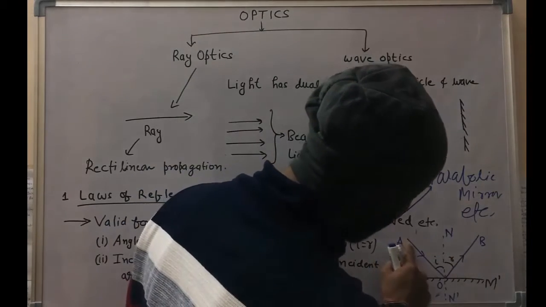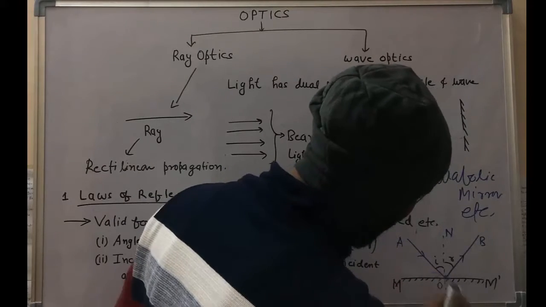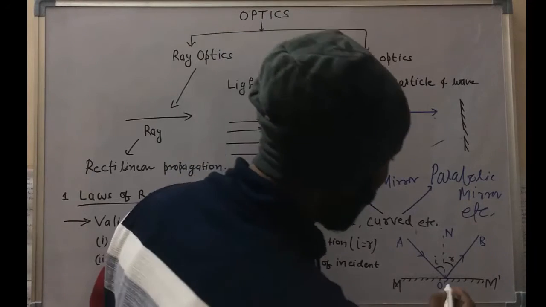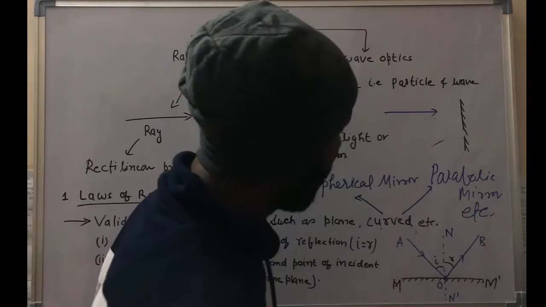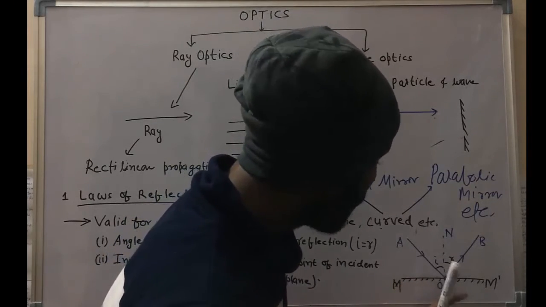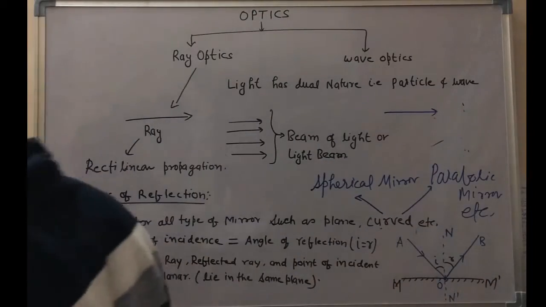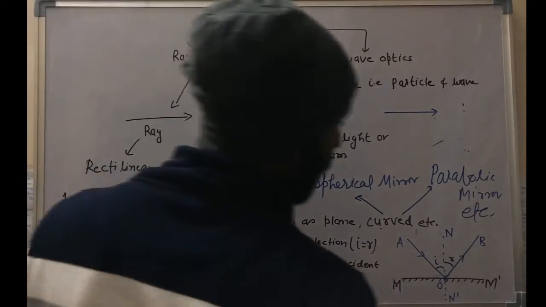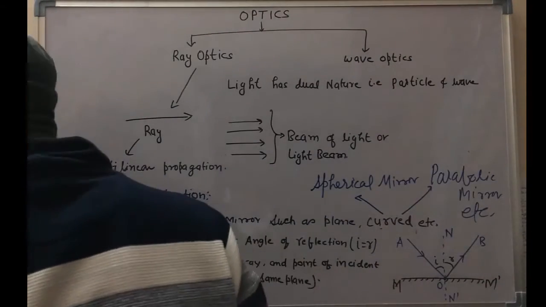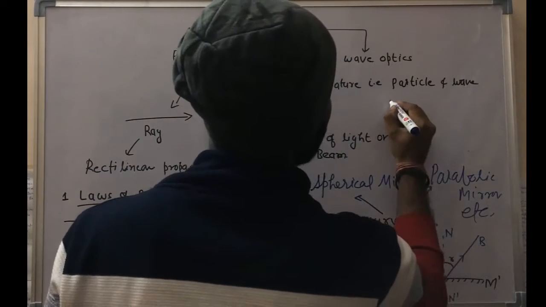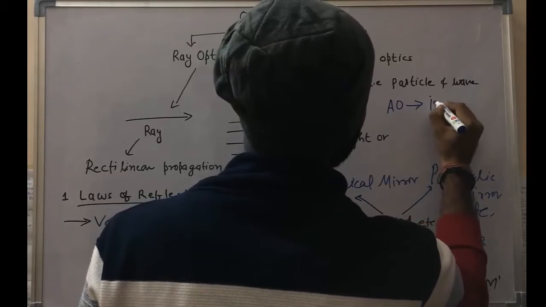So this is the incident ray. The incident ray is coming and striking over here on the mirror. This particular point is known as the point of incidence, and I have named it O. And the name of this ray is incident ray, means this particular ray which is coming from a medium and striking over the mirror is known as incident ray, that is AO. AO ray is known as incident ray.